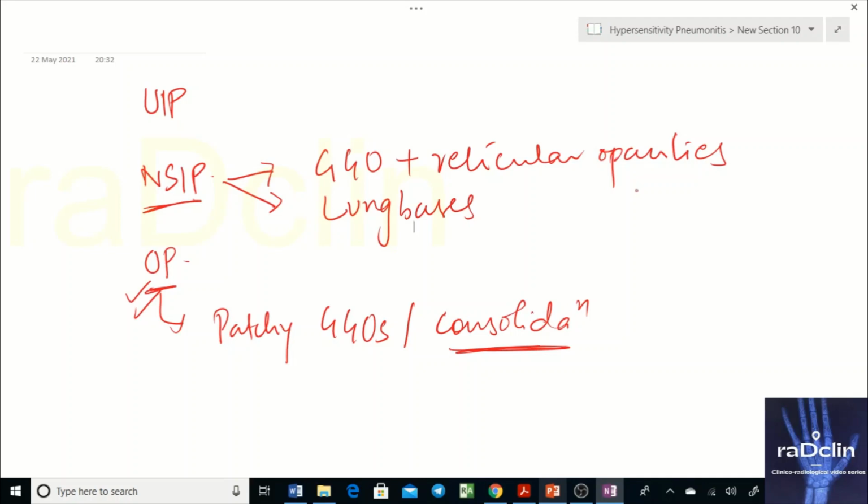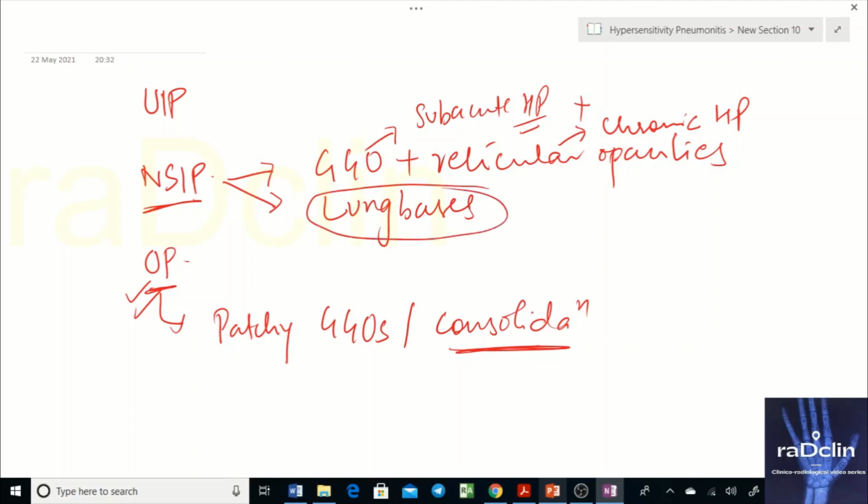You may have a case of NSIP and a case of hypersensitivity pneumonitis that will be confused, because GGO and reticular opacities you can clearly see as a part of chronic stage. You can have chronic hypersensitivity pneumonitis with reticular opacities, and as a part of subacute, you can have GGOs, and they can happen together at the same time. So differential diagnosis of NSIP is quite common, but definitely the distribution is the differentiating factor that is going to separate them.